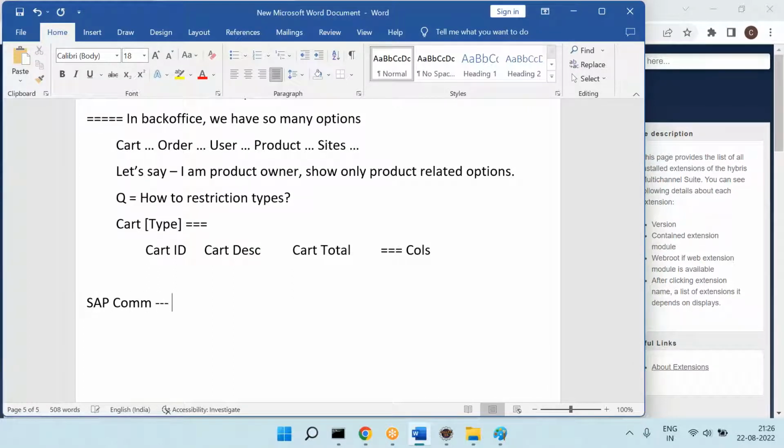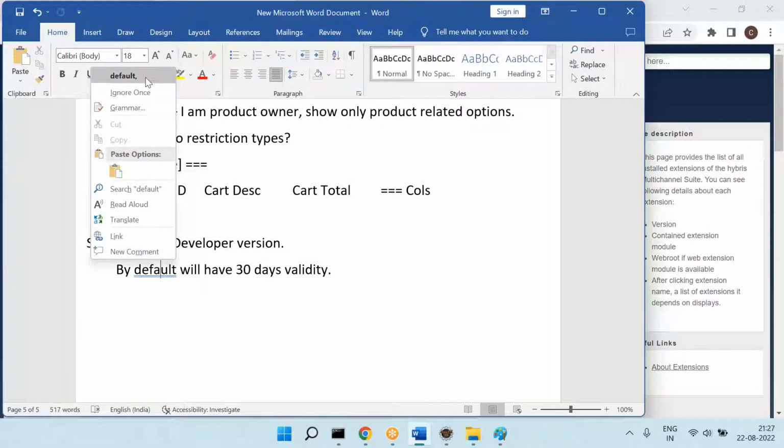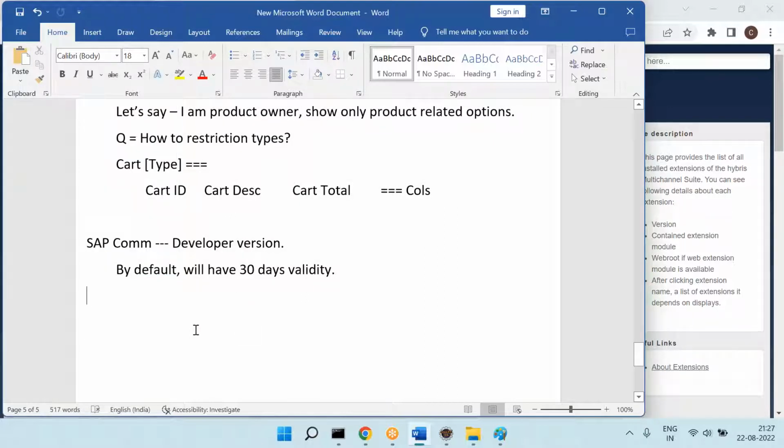In SAP Commerce, we install the developer version, right? The SAP Commerce developer version by default has 30 days validity. Can you please pay attention? People will send an email asking what to do after 30 days, so I'm covering everything now. Please understand: the developer version by default has 30 days validity.